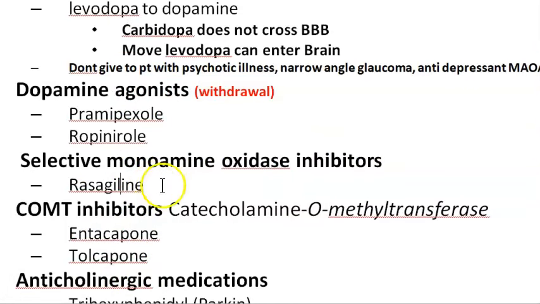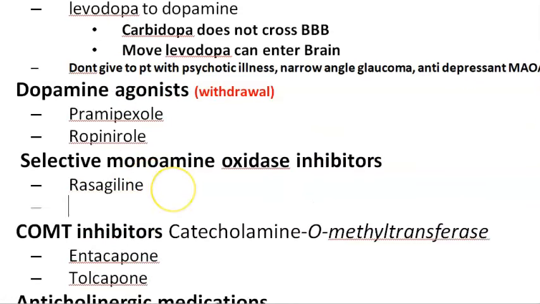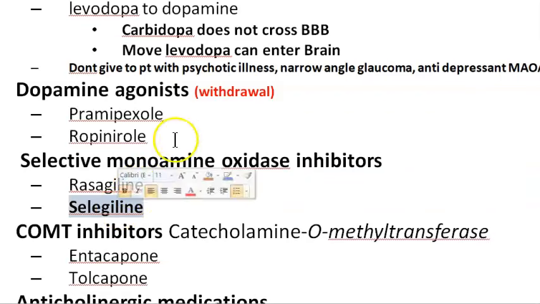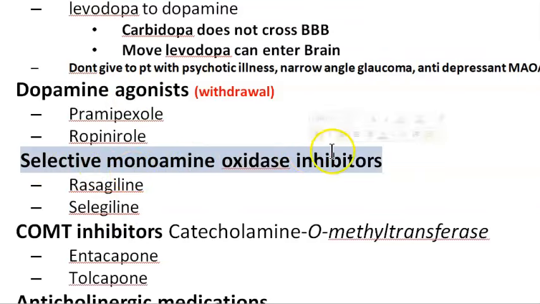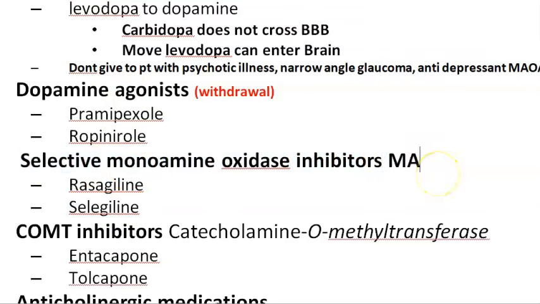So now look at this one, rasagiline and selegiline. Rasagiline, like Vaseline it sounds, right? Rasagiline, selegiline, selective monoamine oxidase B inhibitors.